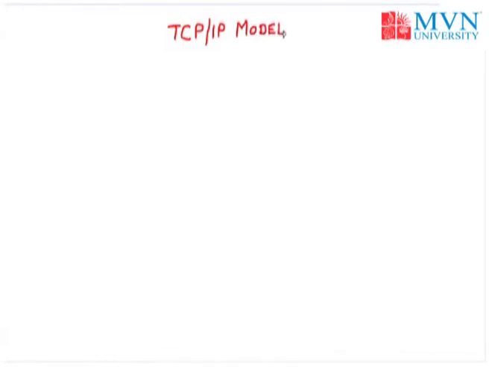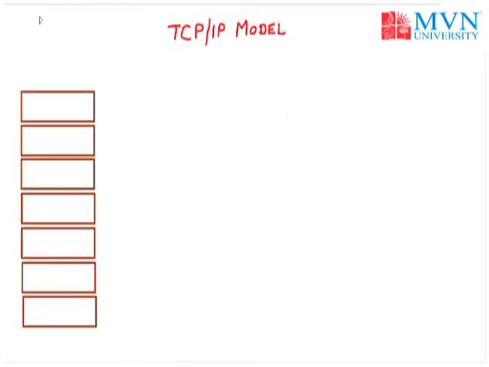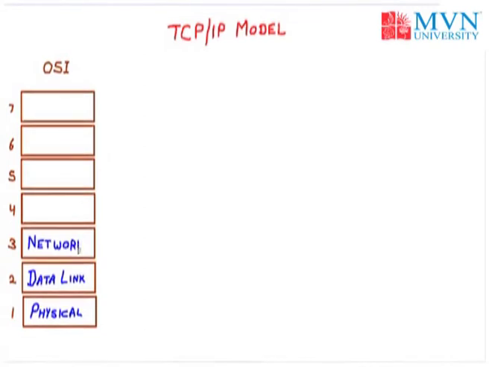So we are aware of the OSI model, that is the Open Systems Interconnection model, in which we have 7 layers. So now we have the 7 layers of the OSI model. The first layer is the physical layer, second is data link, third one is network, fourth is transport, fifth is session, sixth presentation, and last one is application.